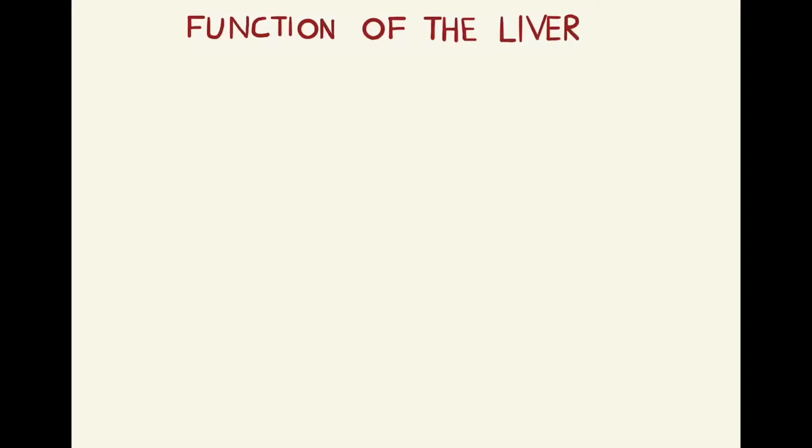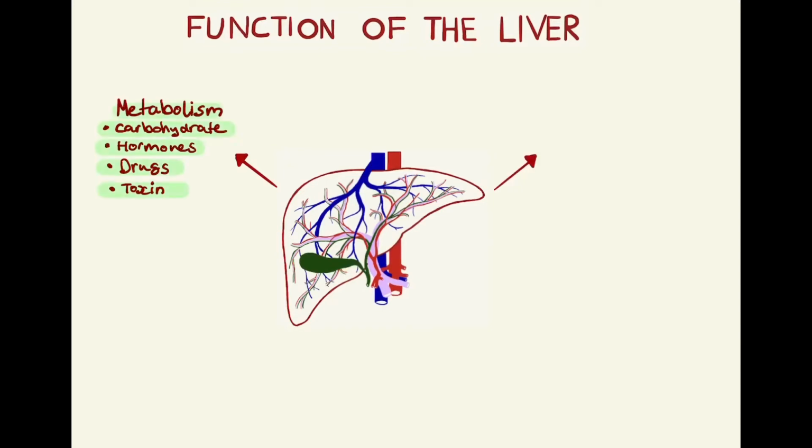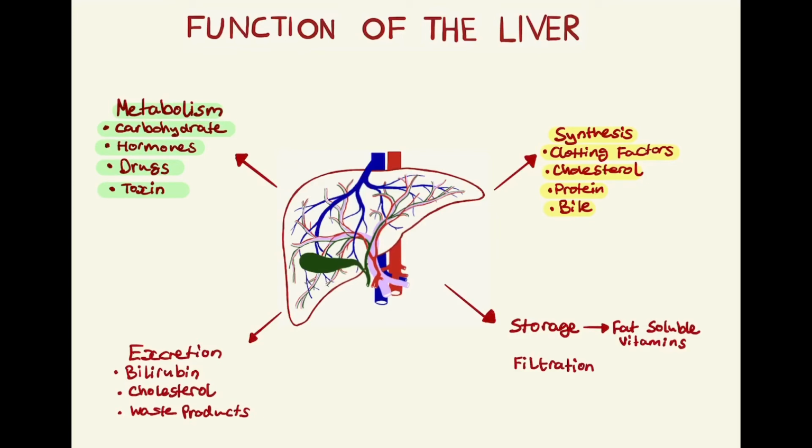To understand the prescribing in liver disease, let's have a quick look at the functions of the liver. One function is metabolism, and the liver metabolizes carbohydrates, hormones, drugs, and toxins. Another function is making of clotting factors, cholesterol, protein, and bile. The liver is also important for clearing bilirubin, cholesterol, and waste products. It's also responsible to store fat-soluble vitamins, filter antigens, and detoxifies and clears drugs.